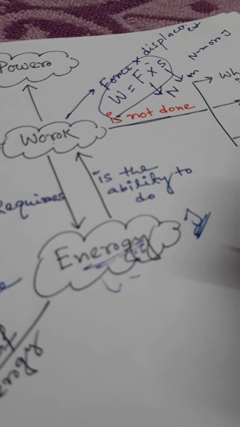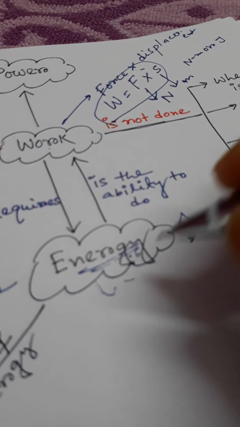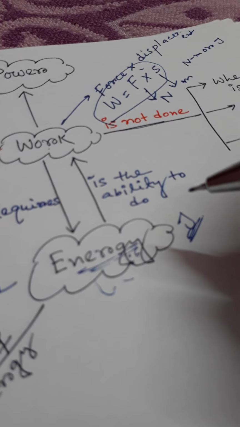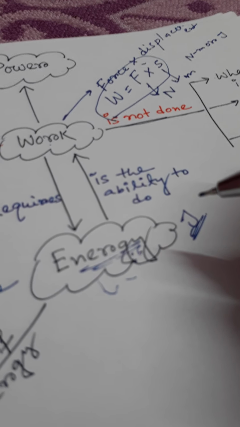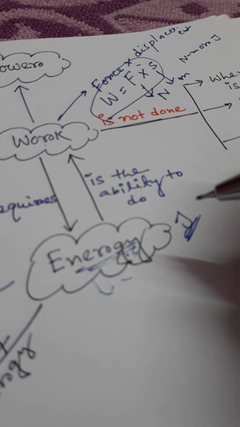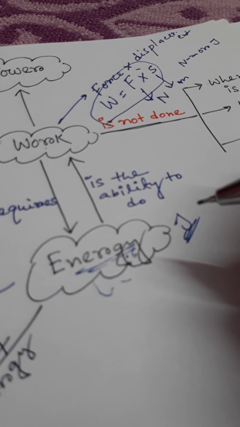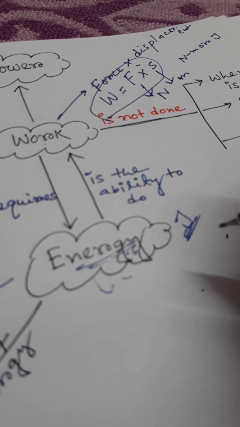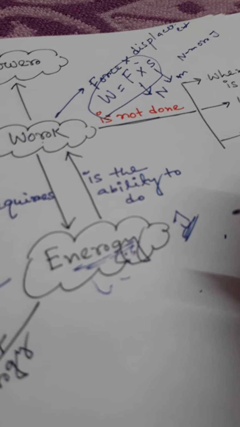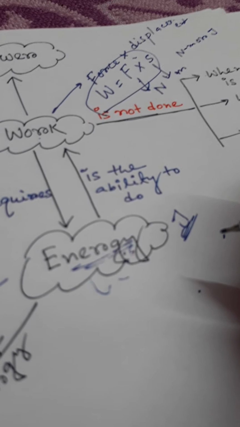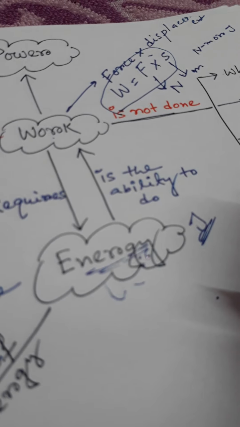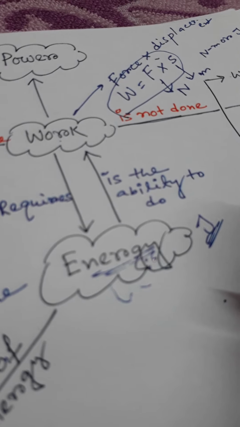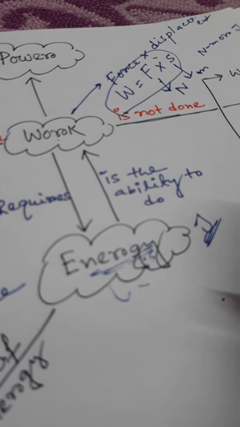Okay. So energy is used in various forms of work. We get energy from our food. Animals also get energy from their food. And energy is used in various forms of work to provide warmth and to move people from one place to another place. Energy also operates many devices. Electrical energy is used to run a washing machine and also an electric pump. Heat energy is used to cook food. Mechanical energy is used to move vehicles, etc.